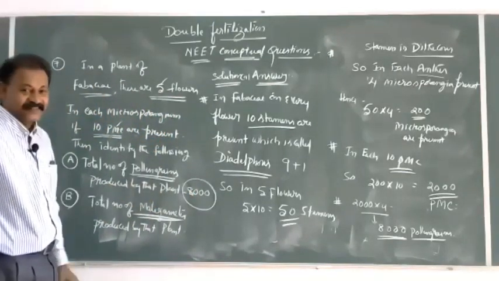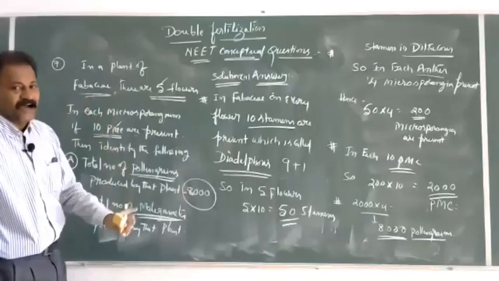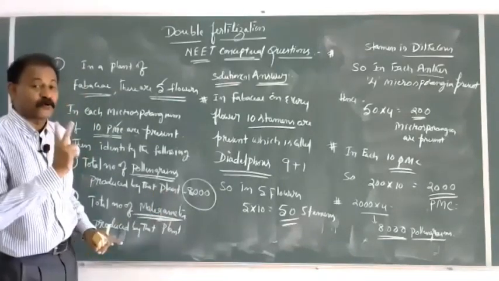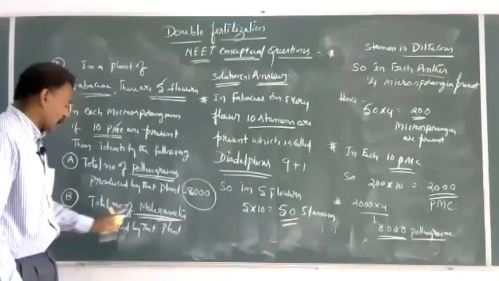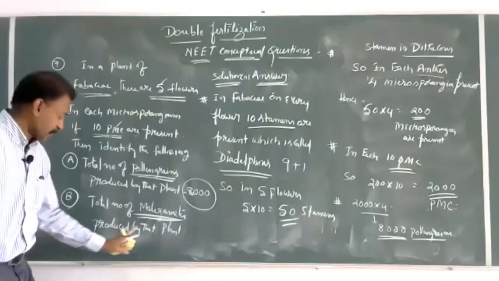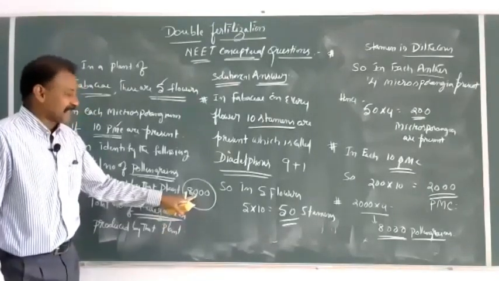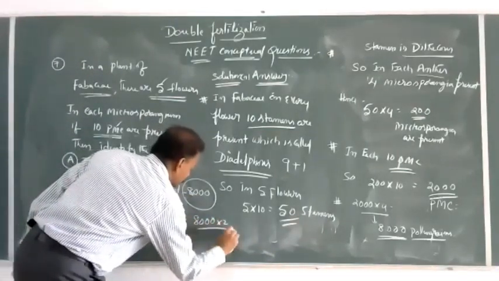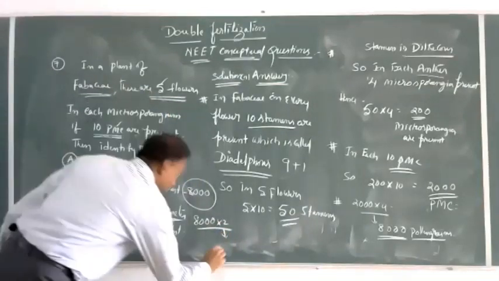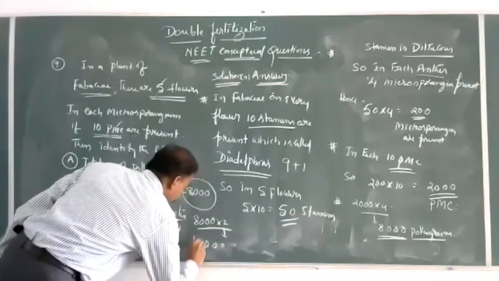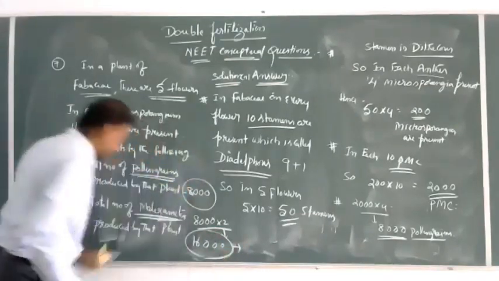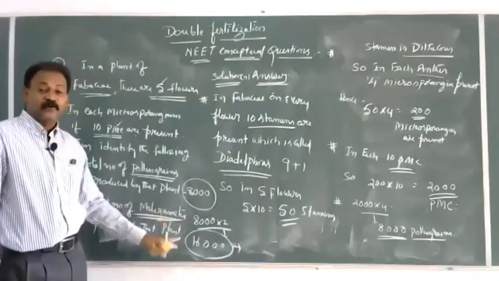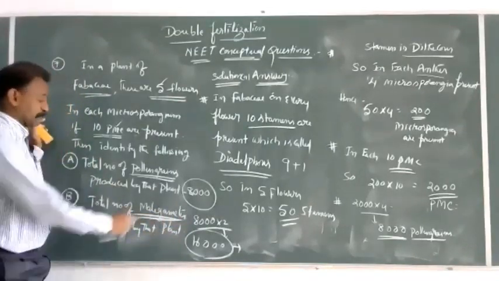8000 pollen grains. And we have studied each pollen grain produces 2 male gametes. So total number of male gametes produced by that plant, 8000 into 2, 16,000 male gametes are produced.